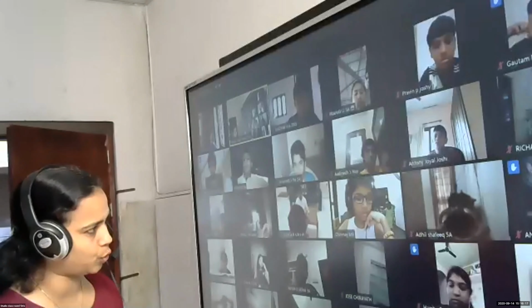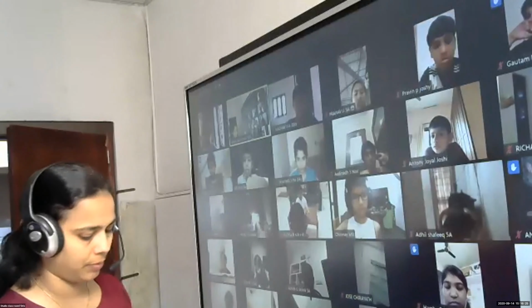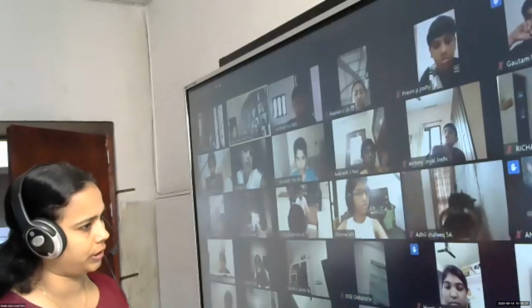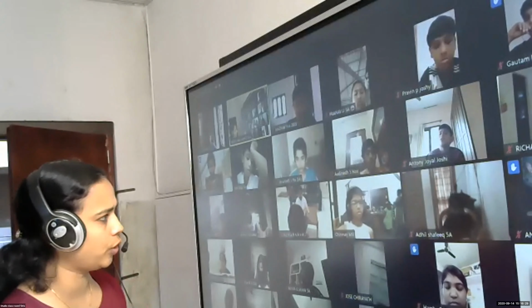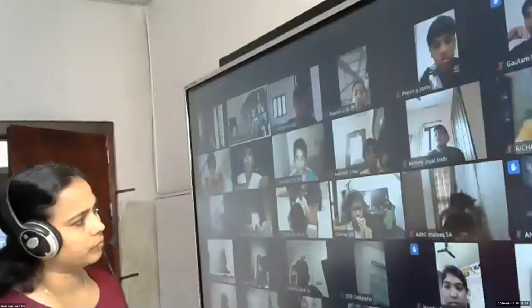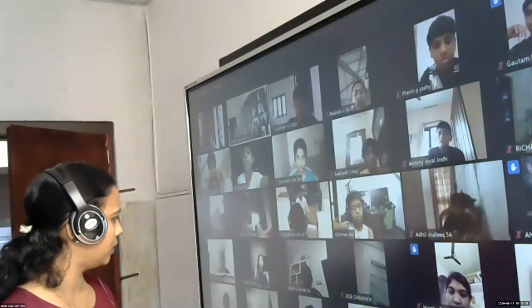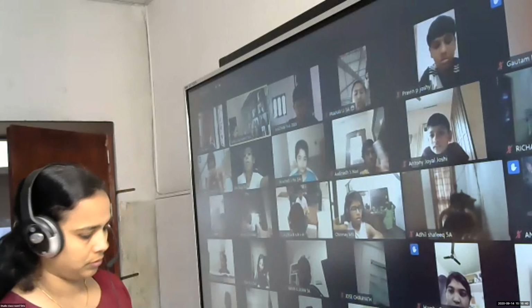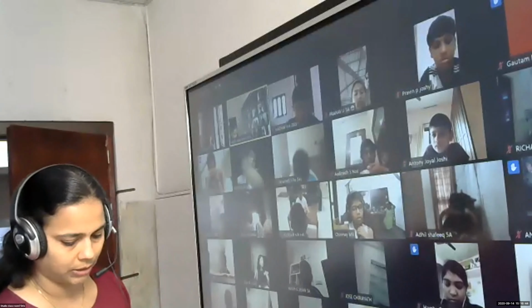Now, what are the last 2 digits here? 22. Is 22 divisible by 4? No. We know the tables: in the table of 4, after 20 it is 24. So is 522 divisible by 4? No. So the given number is not divisible by 4.